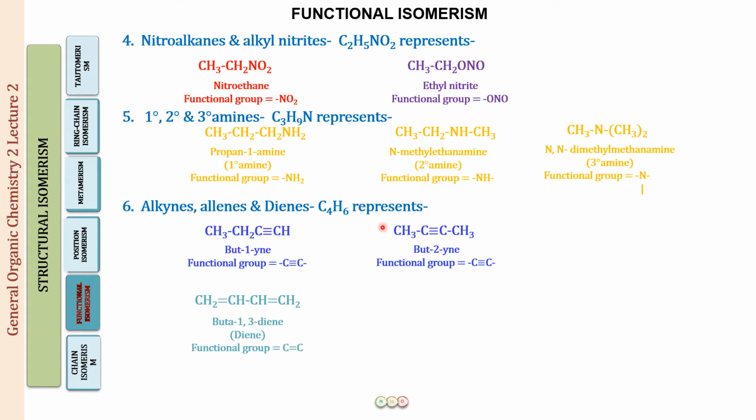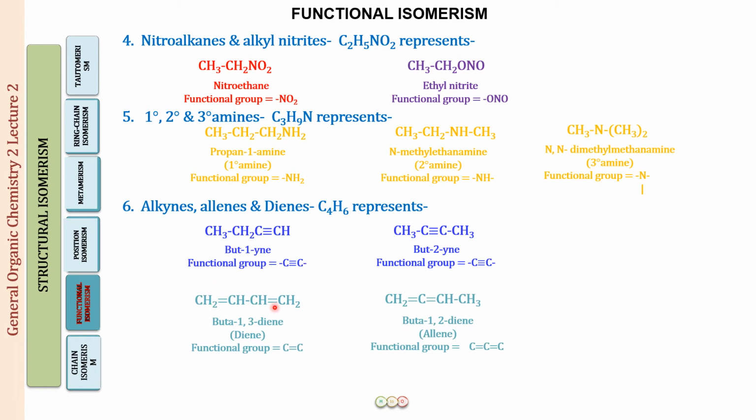Alright, so in these two, the functional group is the same, the carbon-carbon triple bond. So what are these two going to be? Well, these two are going to be position isomers because they differ only in the position of the triple bond. But now let us look at one more structure for the same formula C4H6. This is where, instead of putting a triple bond, we have put two double bonds. The molecular formula is going to remain the same. Here you can see this is 3 plus 2, 5 plus 1, 6. In this structure also you can see that there are 4 carbons and 6 hydrogens, right? So C4H6, same molecular formula for a triple bond or two double bonds.